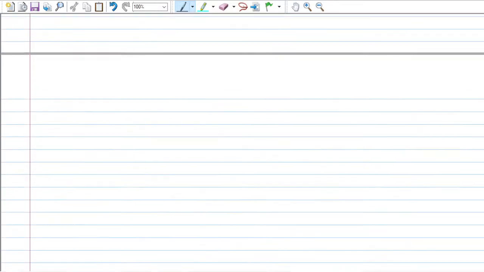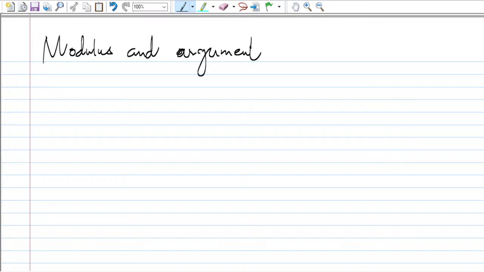Now we will talk about what are the modulus and the argument of a complex number. This is also very important, the modulus and the argument of any complex number.